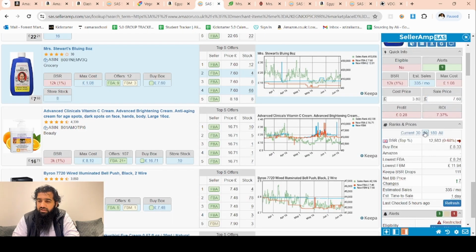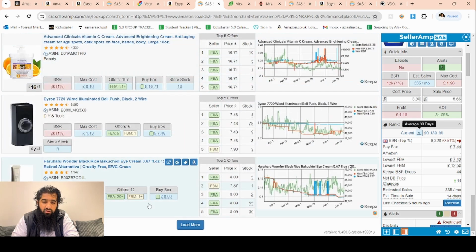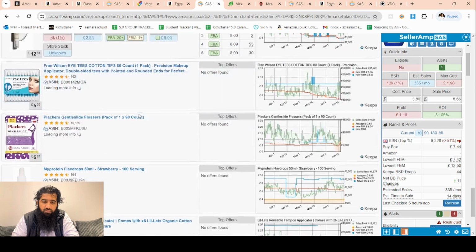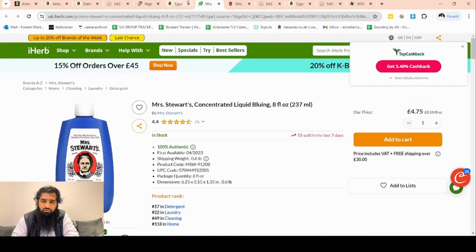Yeah, we can see that the competition has gone up. Over the 6 months period, prices were £10, then dropped to £8, then in the past 30 days dropped to 744 because some other sellers entered. So they would be buying it from cheaper sources. Hence, we would not be interested in this product either. Let's move on from this store as well.